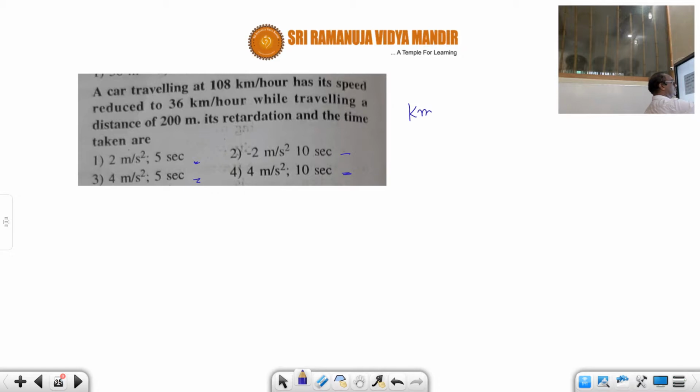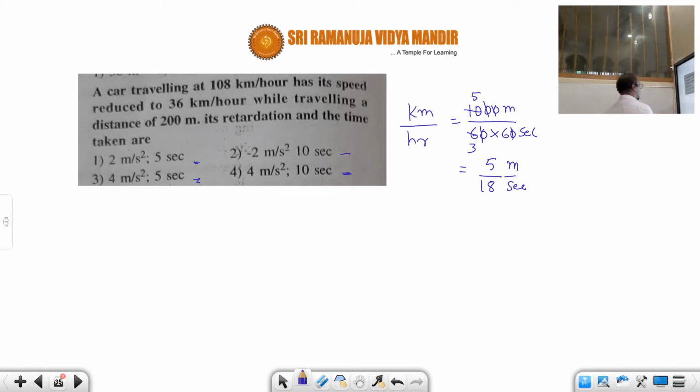1 kilometer divided by 1 hour. So 1 kilometer is equal to 1000 meters, and 1 hour is equal to 60 minutes, and again 1 minute is equal to 60 seconds. Therefore, the 1000 gets cancelled: 2 into 5, 2 into 3, that is equal to 5 divided by 18 meter per second. That means to convert kilometer per hour into meter per second, we have to multiply with 5 divided by 18.